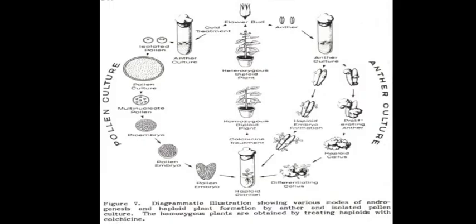This is the figure of androgenesis. One side shows the pollen culture and the other side shows the anther culture. In the case of pollen culture, we take flower buds from heterozygous or homozygous plants. From these flower buds we isolate the anthers, put them into the culture medium and give a cold treatment. After the cold treatment, the pollen grains are isolated from the anthers and cultured in the culture medium.